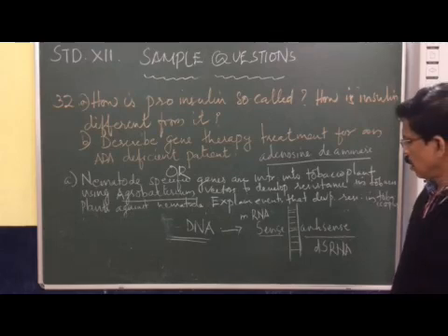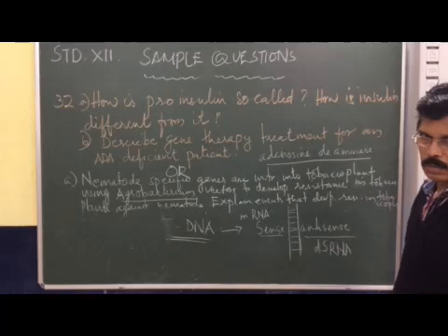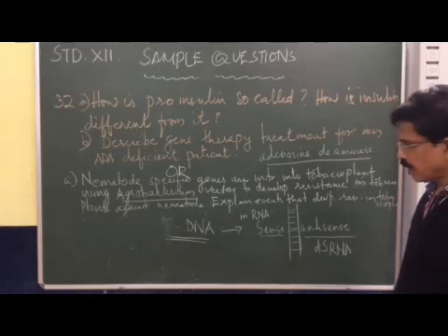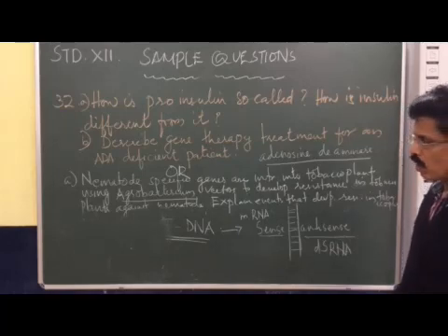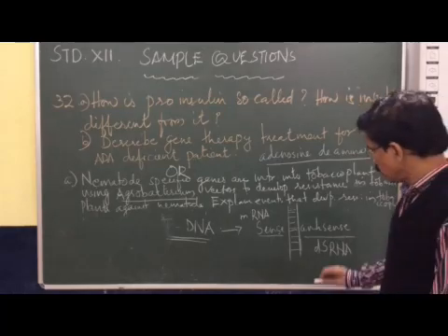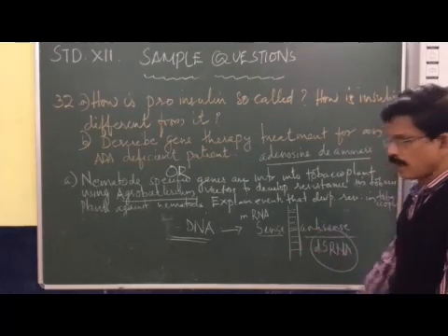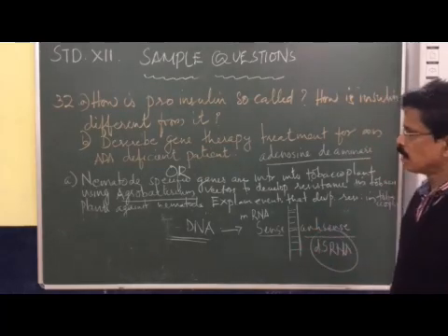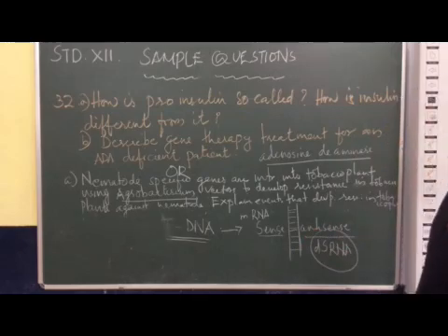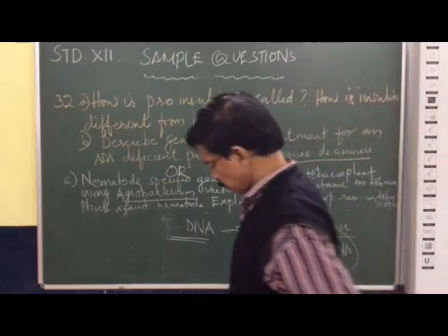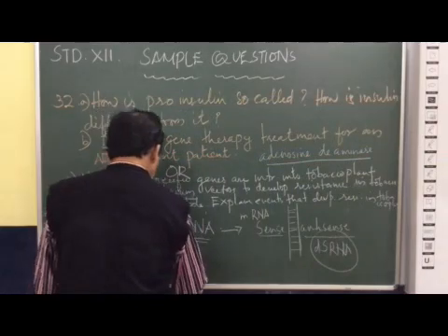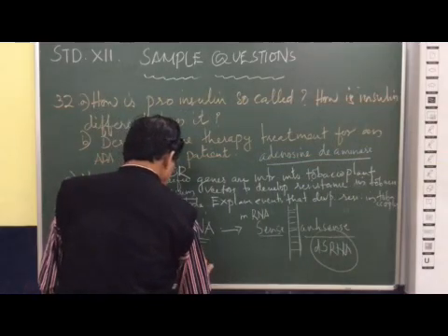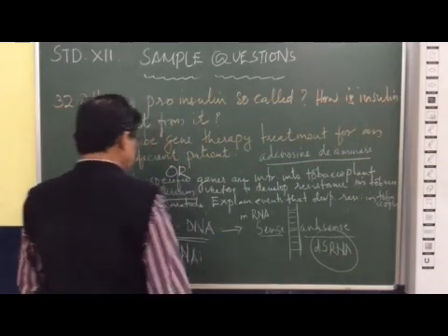As a result, the tumor producing proteins can be stopped in their formation. So this method is called RNA interference, RNAi.